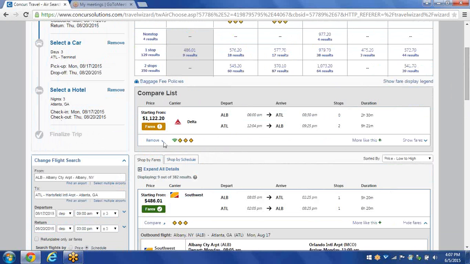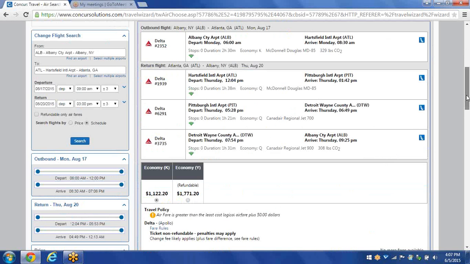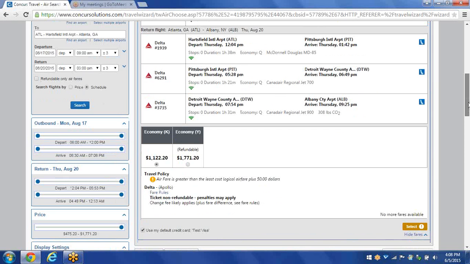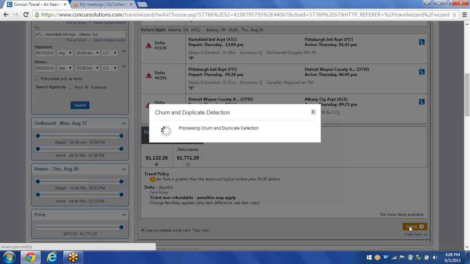So say I do want this flight, but if you notice the button is yellow, unlike the Southwest flight before where the button was green. When the button is yellow, if I click on this fares button right here, first of all, it's giving me a choice between non-refundable and refundable. And it's yellow because I'm breaking a travel policy rule where the airfare is greater than the least logical airfare plus $50. But I really want this flight. I really need this flight. So all I need to do in the bottom right-hand corner of the screen is click on Select.